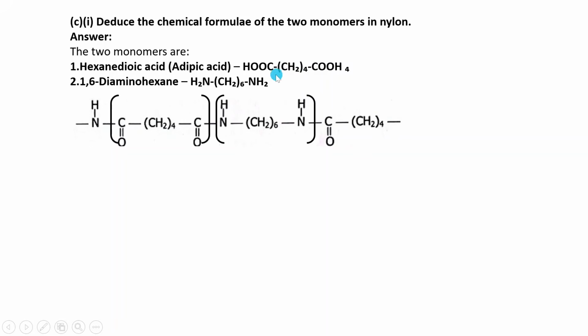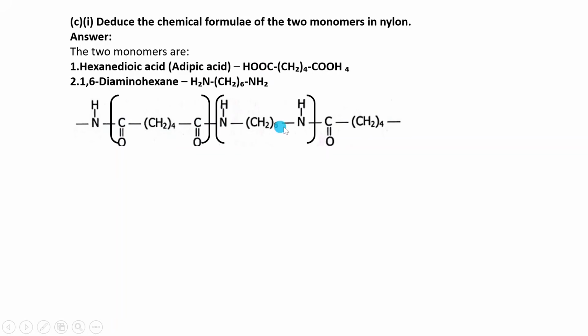These are coming from the acid. These are carboxyl groups, CO. So to return them back, we just add OH so that they become COOH.